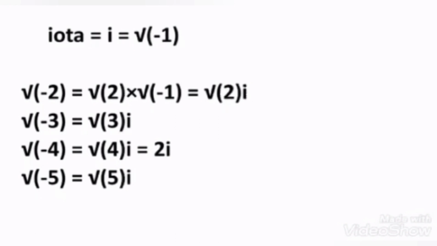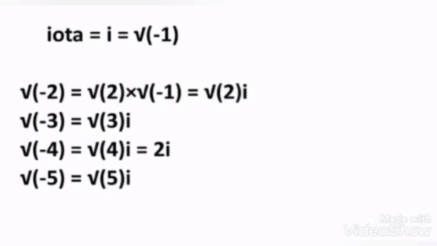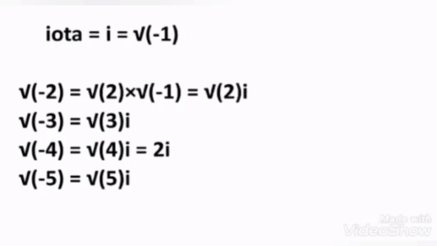Now, can you tell me how I can write root minus 2 in terms of iota? Let's look. I can write root minus 2 is equal to root 2 into root minus 1. And as you know, root minus 1 can also be written as iota. So I can write root minus 2 as root 2 iota.